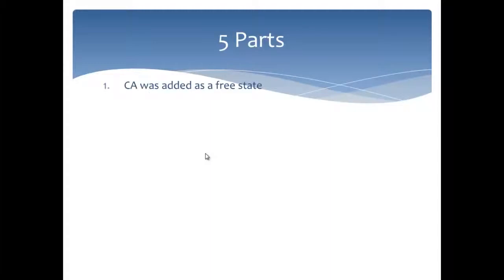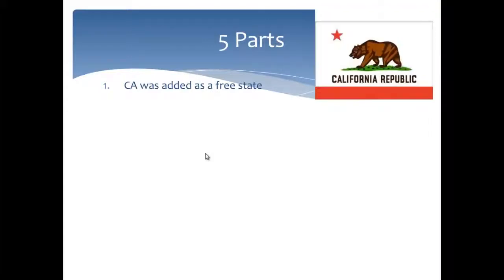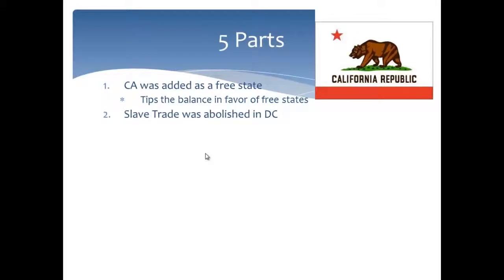First one, California. Again, gained from that Mexican cession, California was added as a free state with the California Republic. This tips the balance in favor of free states. So now free states have an advantage. They outnumber the slave states by 1, so they will gain an advantage in the Senate.